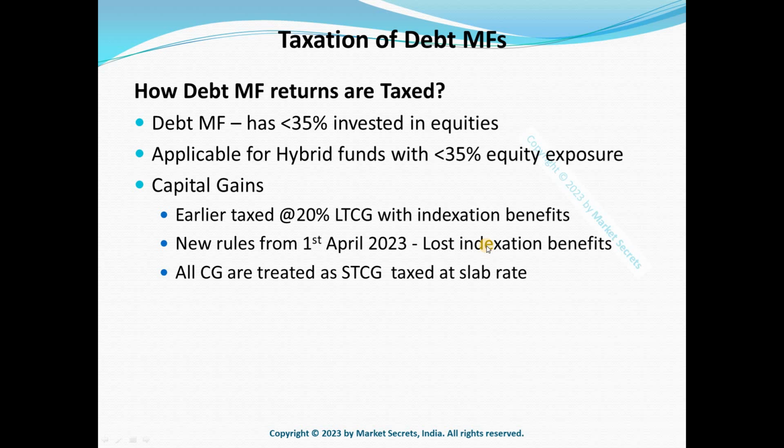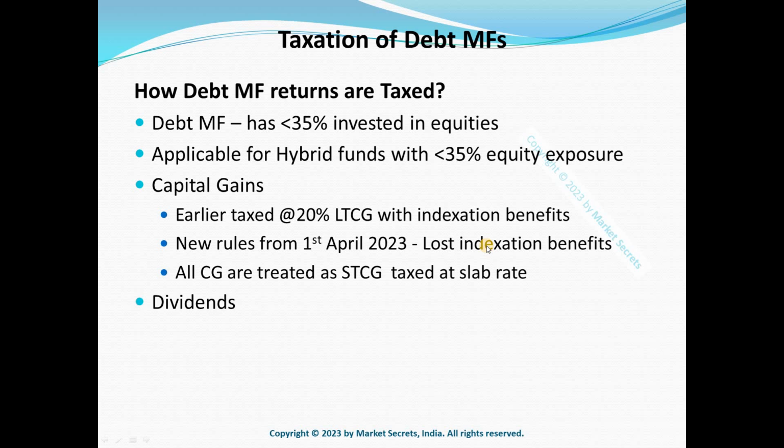But this is a big change when it comes to debt mutual funds, because with indexation benefits we were actually paying taxes of less than 10 percentage, but now if you are in the 30% bracket you'll have to pay 30 percentage of your returns as taxes. So yeah, we lost a major thing in the last budget. This is how the capital gains from debt mutual funds are taxed.